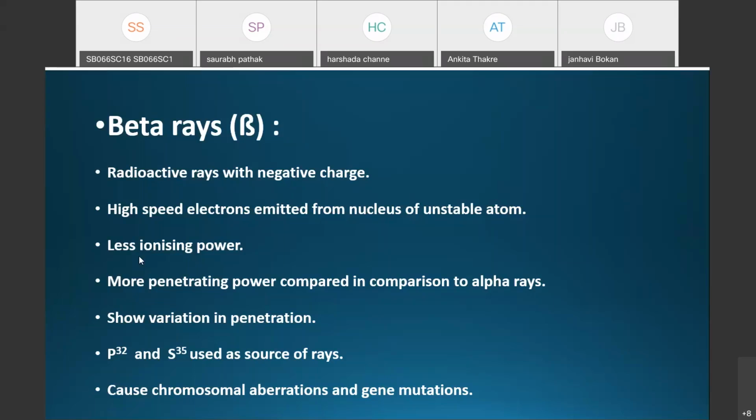From these, the solution can be prepared and the desired treatment given to the plant. Beta rays are also mainly responsible for chromosomal aberrations and gene mutations.